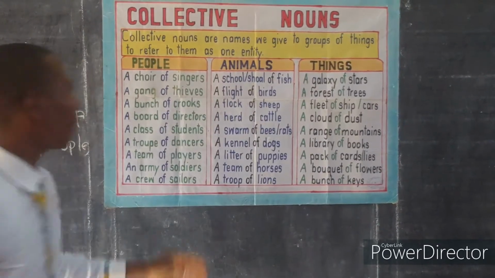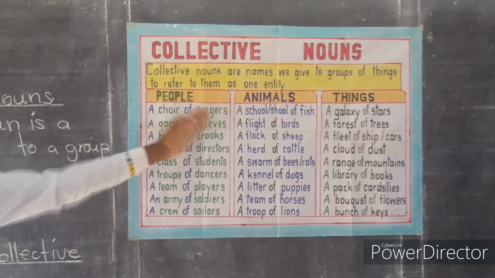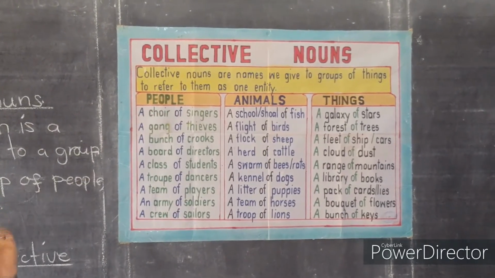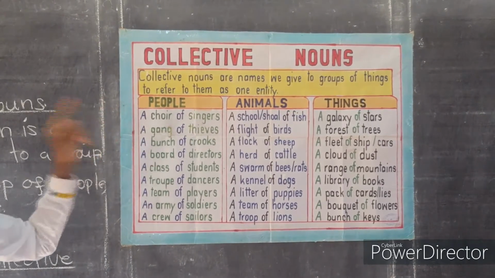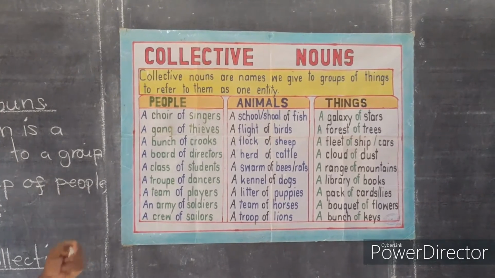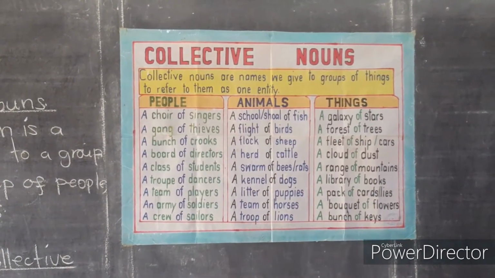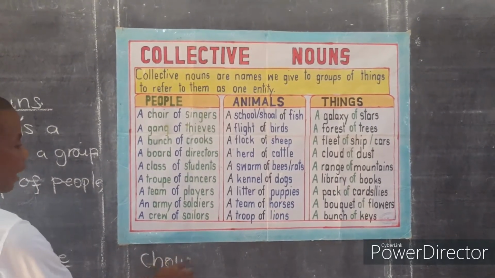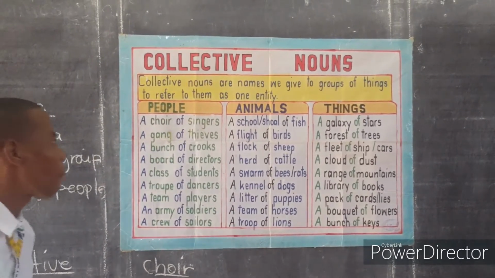So, when we have a group of singers, we won't say a group of singers, but instead we are going to say a choir of singers. A choir of singers. So the word choir is a collective noun.